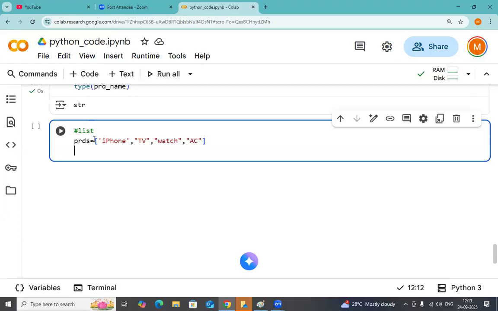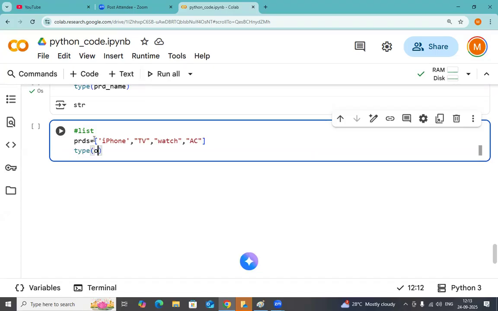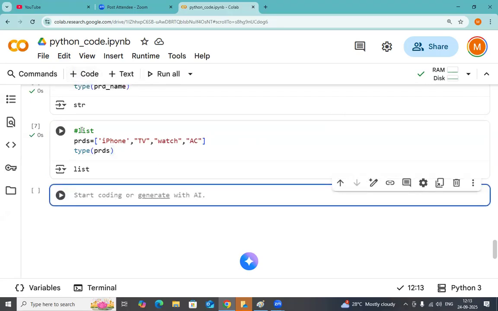Check the type of the PRDS. What is this? List. Right. Next, I want to see one more kind of list operations, but in detail about the list we will discuss later. In this class I am just explaining how many data types there are. But in the coming classes, we will discuss in detail what kind of operations we can perform on top of the data and how to perform them.